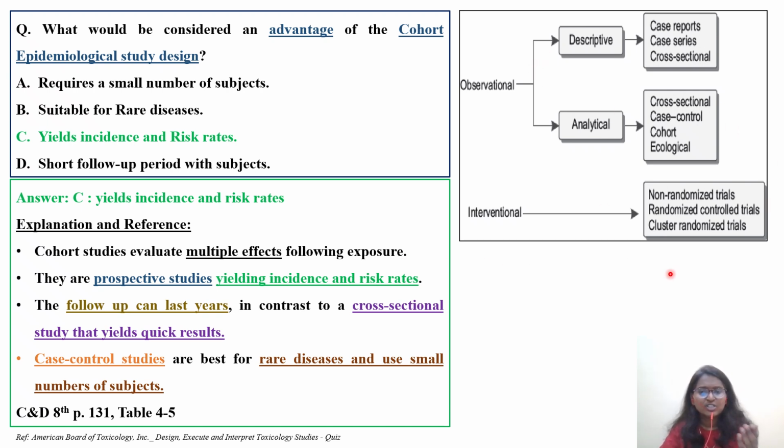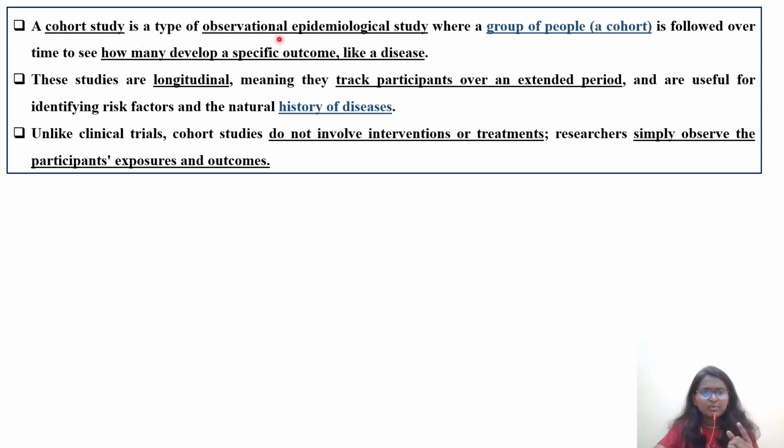Let's go through this question and see what else we can learn from this topic. A cohort study is a type of observational epidemiological study, as you saw in the previous picture, where a group of people, a cohort, is followed over time to see how many develop a specific outcome like a disease. Cohort studies are always done for a particular geographical region, for example New York or Delhi; you have to select a particular locality. There you are studying the effects of the disease or incident on that particular group of people.